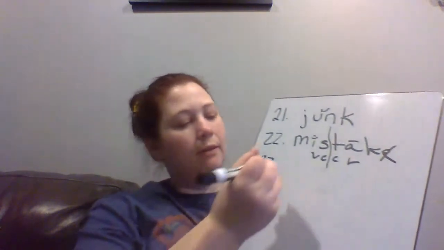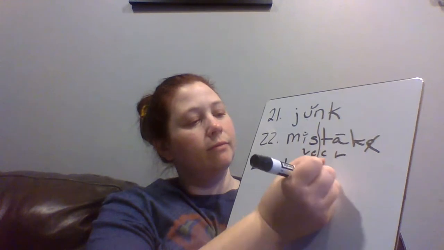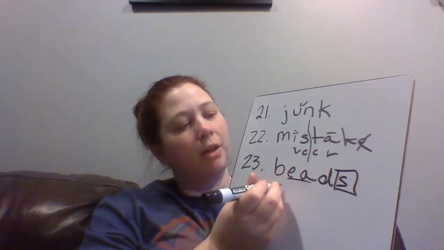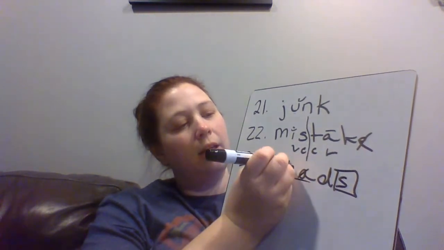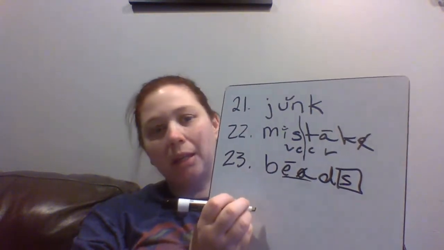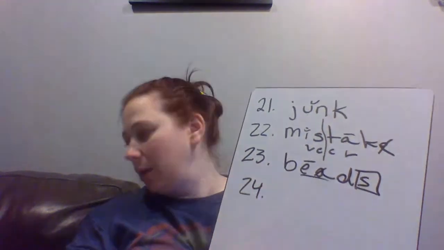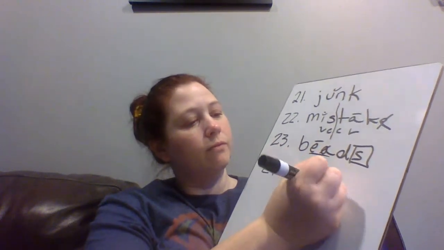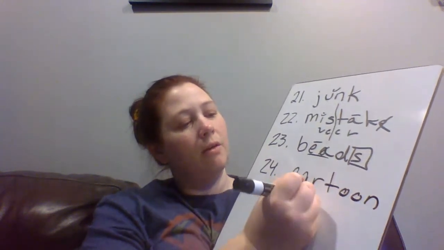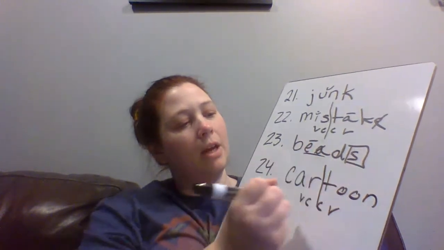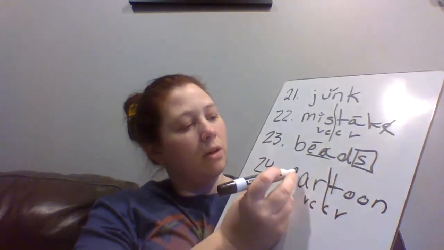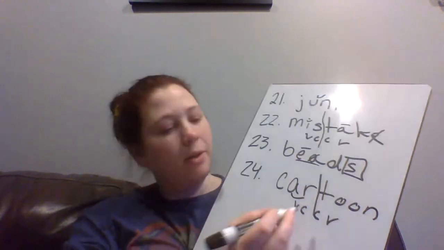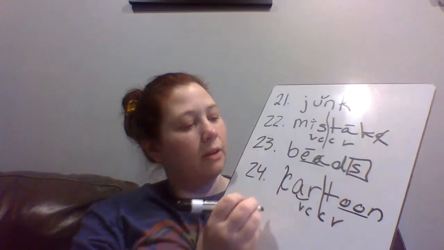23, beads. We box off our suffix S, we underline EA, we cross off our A, and E gets a macron because it says beads. 24, cartoon. Here, vowel, consonant, consonant, vowel. We draw a line between car and toon. Here we have our AR, and we have our OO, and then our C gets a K back.